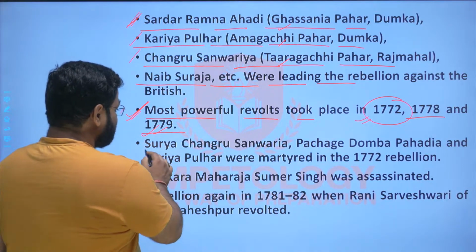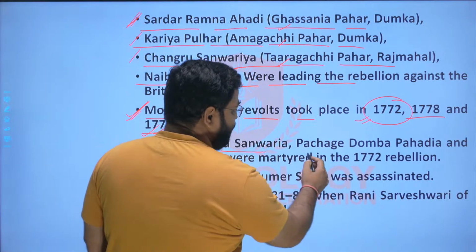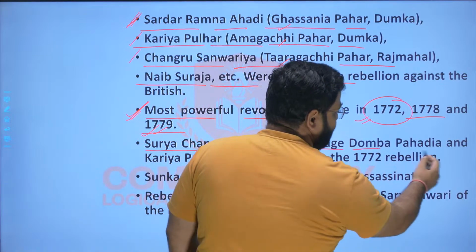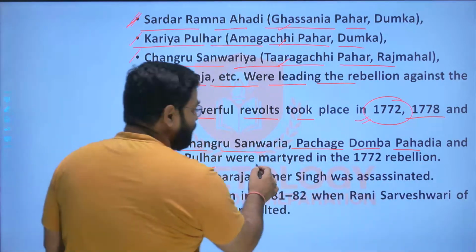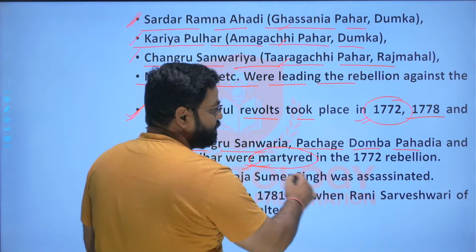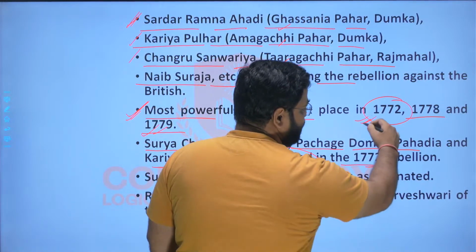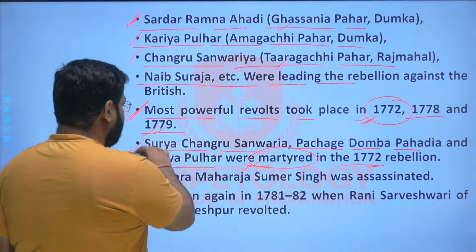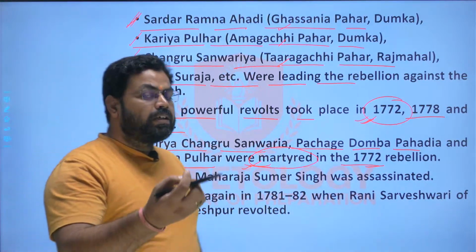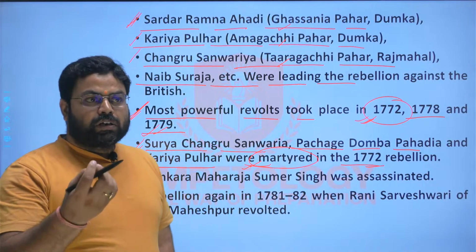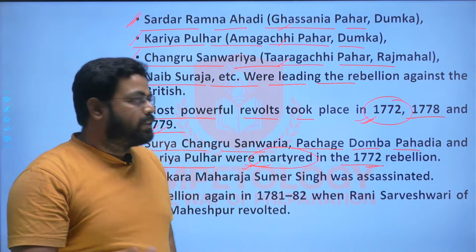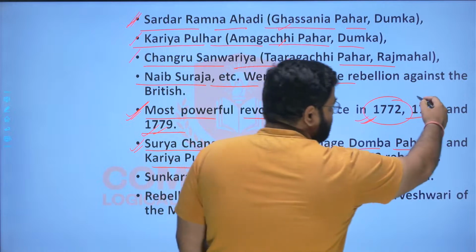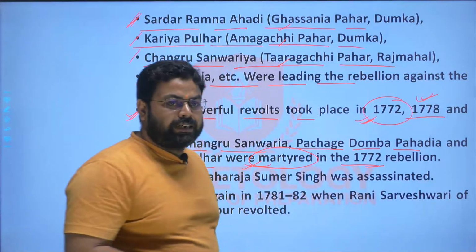And here Suriya Changru Sanvariya, Pachange Domba Pahadia, and Karya Pulhar were martyred in the year 1772 when the ferocity was at its peak. So these people were martyred, and thereafter the revolt got fizzled out to some extent, and thereafter again it picked up in 1778, right?